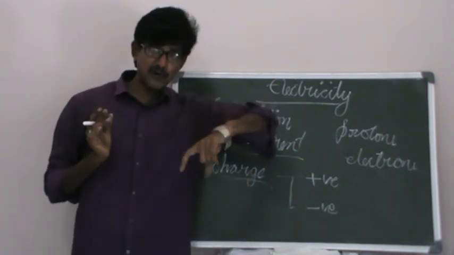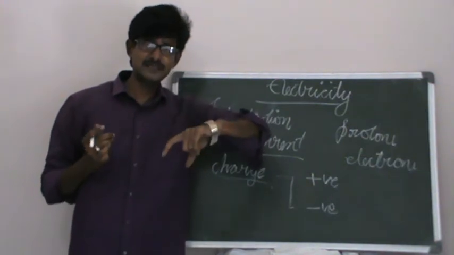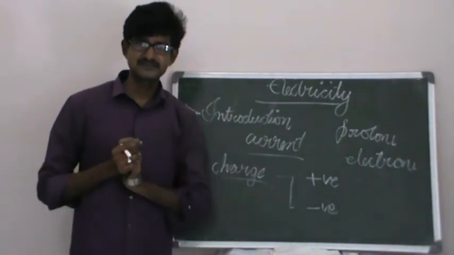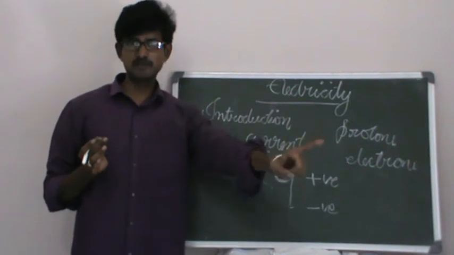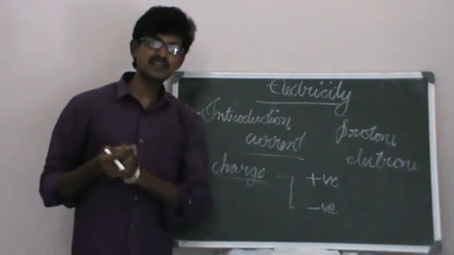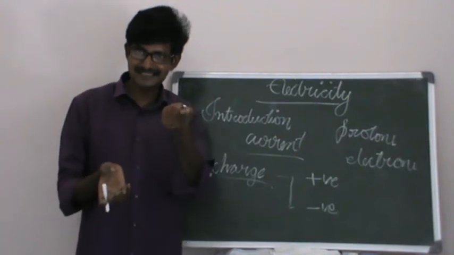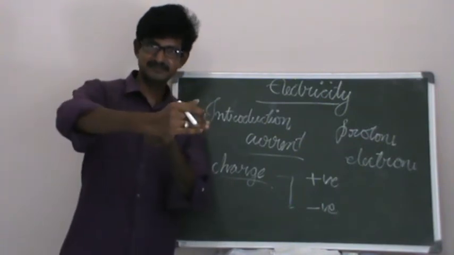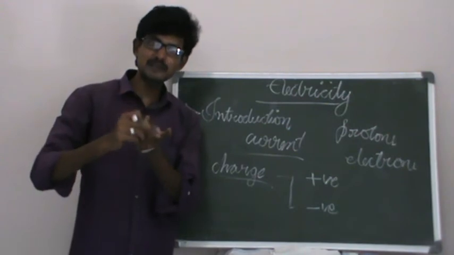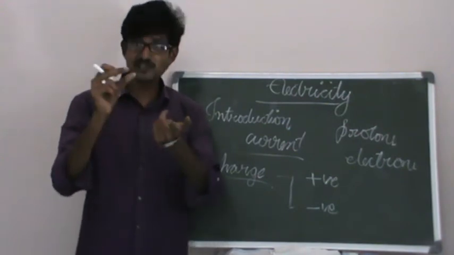The point I mean to say in this example is, when you switch it on, only then does the bulb glow. It means the switch is the link between the power source, the electric cell, and the bulb. That is a link. What is the purpose of the switch?